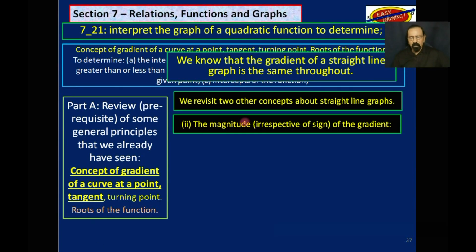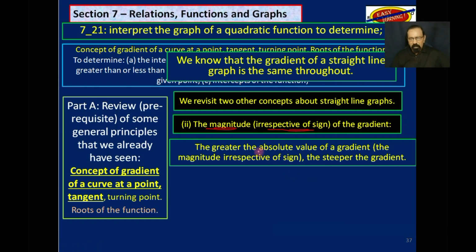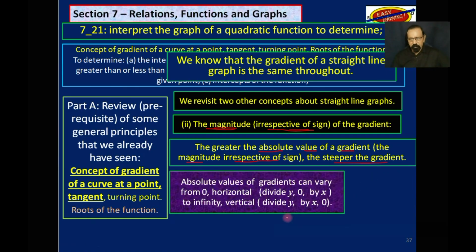That was the direction of the gradient. Now we are going to talk about the magnitude of the gradient, irrespective of direction, irrespective of sign. Now, the greater the absolute value of a gradient, that is the magnitude alone, irrespective of sign, the steeper the gradient is. Absolute values of gradients can vary from 0, which is horizontal.